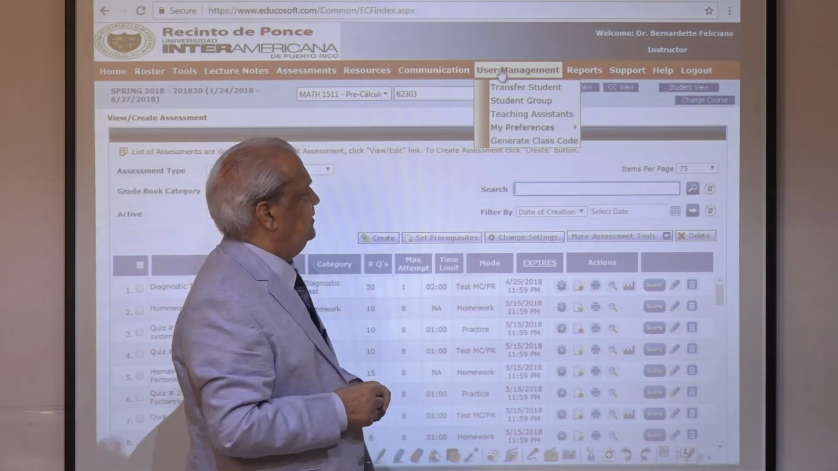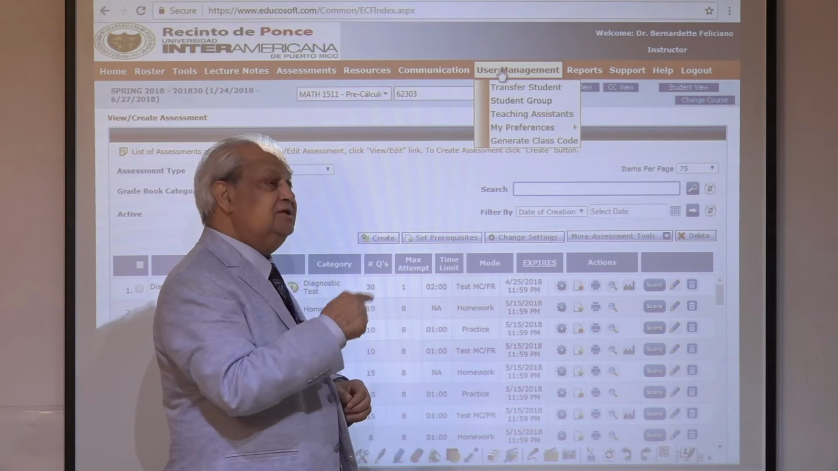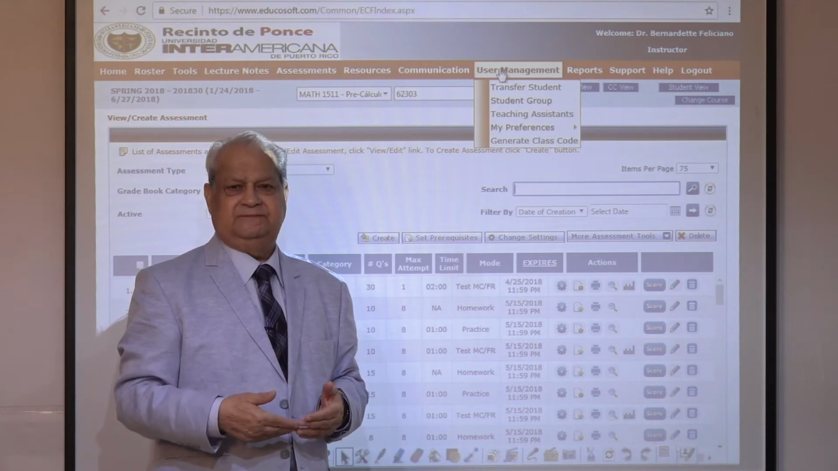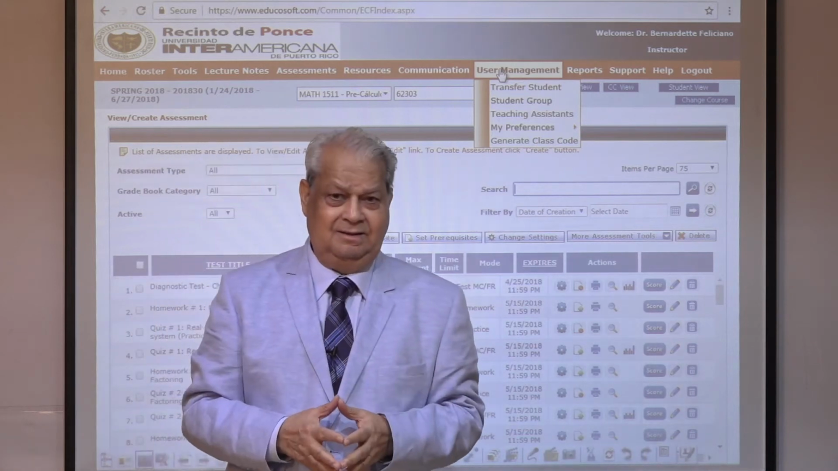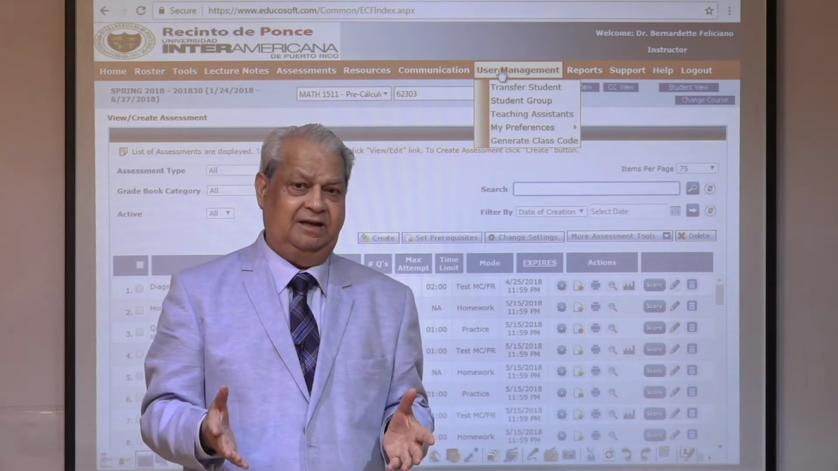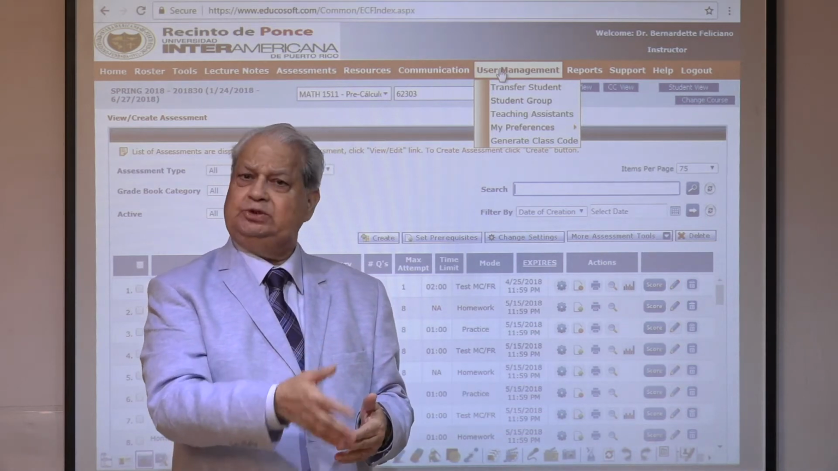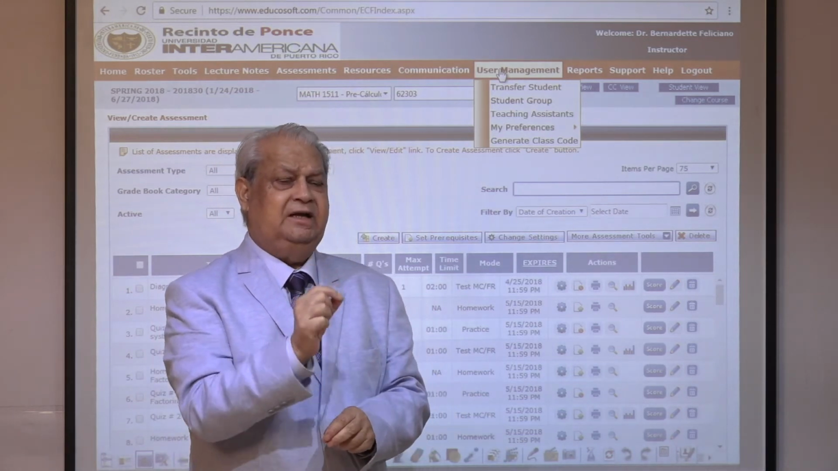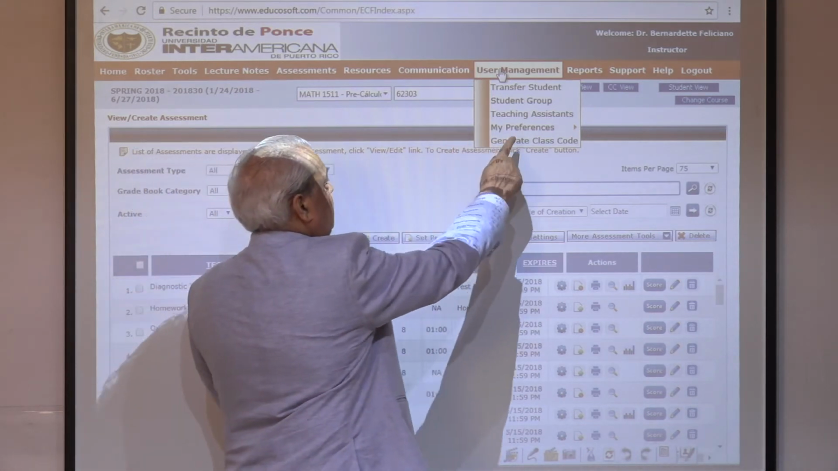Next is user management. Transfer students from one section to the other, make student groups, teaching assistant. If you want to provide assistance to a teacher, you can have another person assisting him, especially in the case where the principal of a school is a teacher as well. And being a busy person in the institution, he doesn't get regular time every day, every class time. So he can appoint an assistant that helps him or her to substitute in certain classes. So he can add that in the system and give appropriate powers, what he or she can and cannot do. That can be defined in the system itself. So teaching assistant, my preferences,